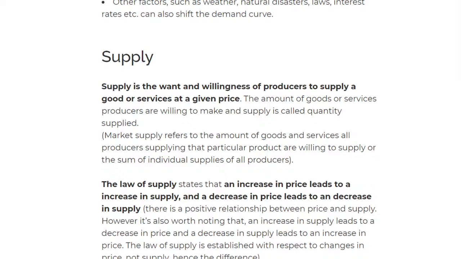Okay, so the other one, you were saying that an increase in price will lead to a decrease in demand, right? And this one says that an increase in price will lead to an increase in supply. Now, let me teach you why this happens. Okay, let's give an example, because economics makes most sense when I give examples.